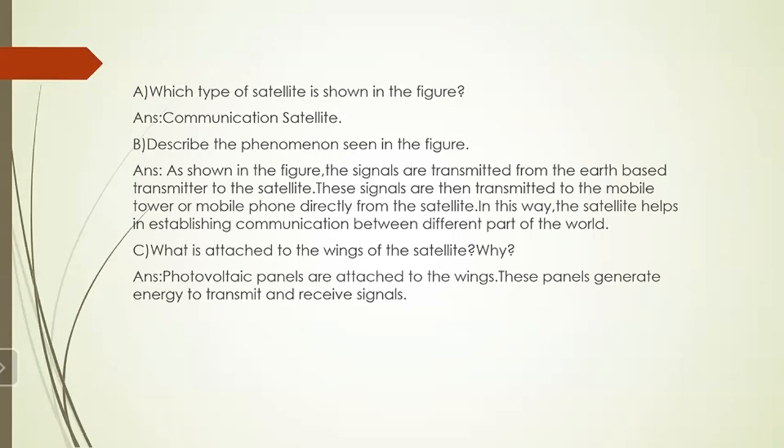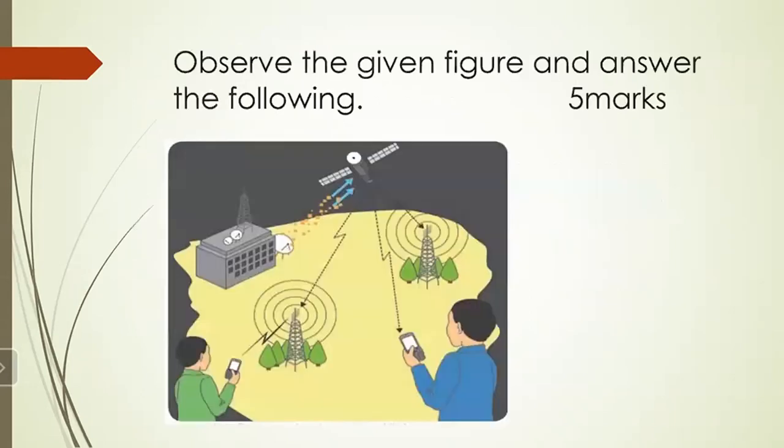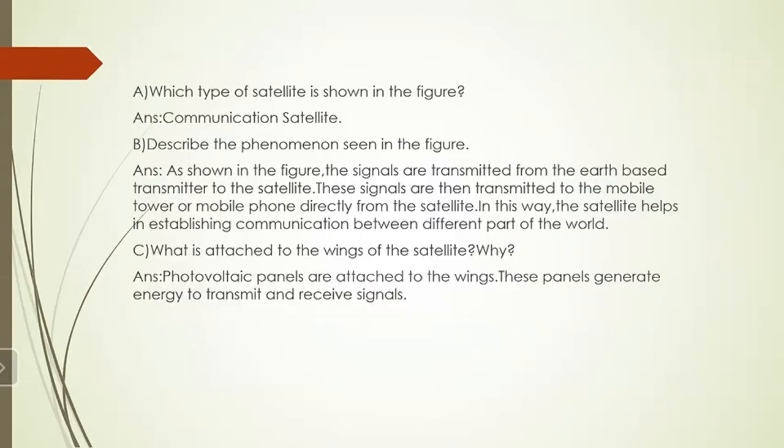Then, what is attached to the wings of the satellite and why? We have already seen that photovoltaic panels are attached to the wings. Why? Because these panels generate energy to transmit and receive signals. They make use of solar energy. So in this way, by observing the diagram, you have to answer such types of questions.